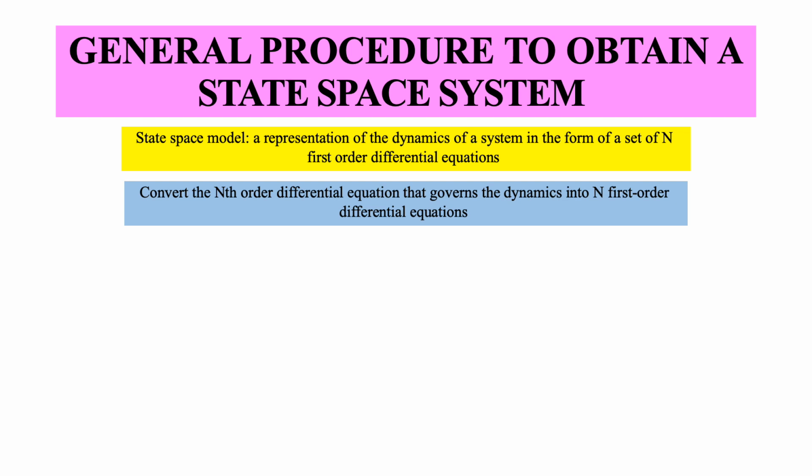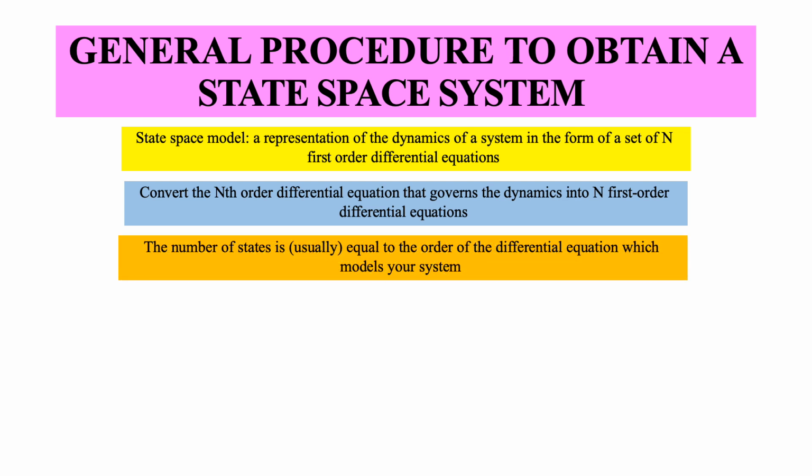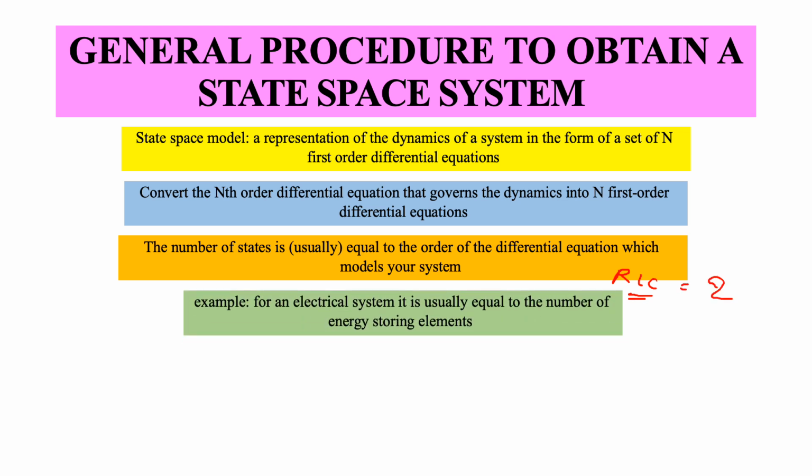That is the basic approach of state space, and how many states we choose is determined most easily by the order of the differential equation used to model the system. If I have an RLC circuit, the number of states is 2, because the differential equation which governs its dynamics is a second order differential equation. There is also a different way to decide how many states we need.